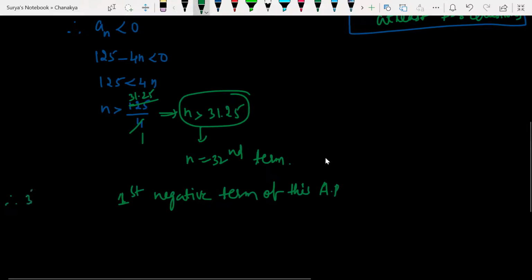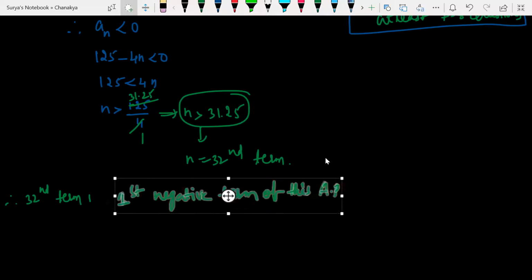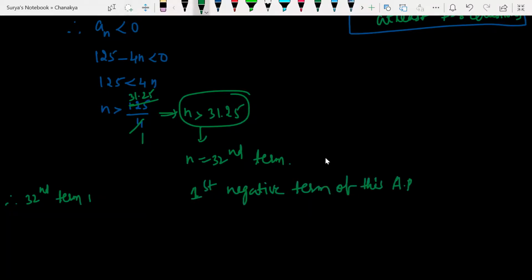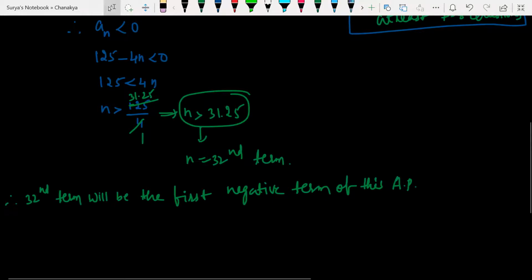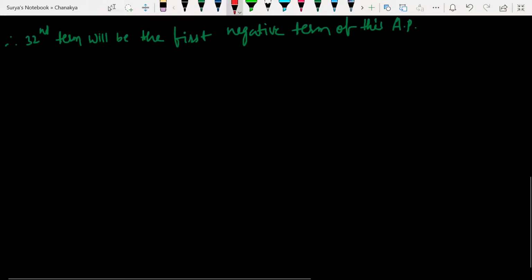Therefore, the 32nd term will be the first negative term of this AP. Clear? Is it clear with everyone? Yes or no? Now let us solve one more question. Next question. Guys, I'll be sharing these notes with you all.